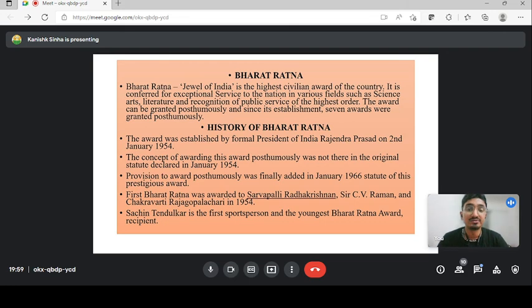And the first sportsperson and the youngest Bharat Ratna awardee is the famous and everyone's favorite of India, Sachin Tendulkar. A very respectable person, he is the first sportsperson and the youngest Bharat Ratna recipient of our India. So this is the history. Bharat Ratna is the highest civilian award. When it was instituted, who the first recipient is, whether it was given posthumously since its inception or after 1966, the total number of posthumous awards, and that the first sportsperson and youngest is Sachin Tendulkar sir. Let's come to the next slide.